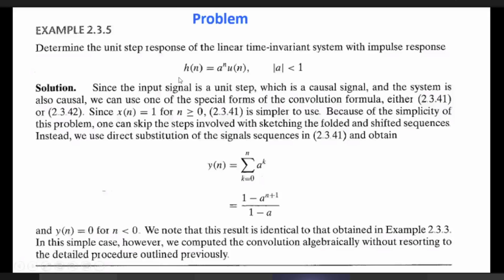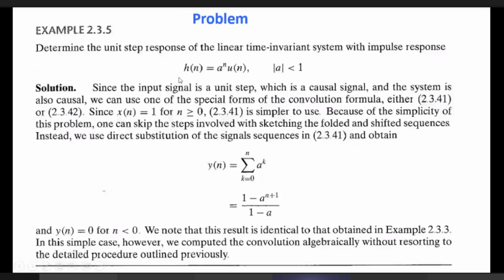The unit step is valid from 0 to some finite present value of n. So it is a to the power k into x[n minus k].